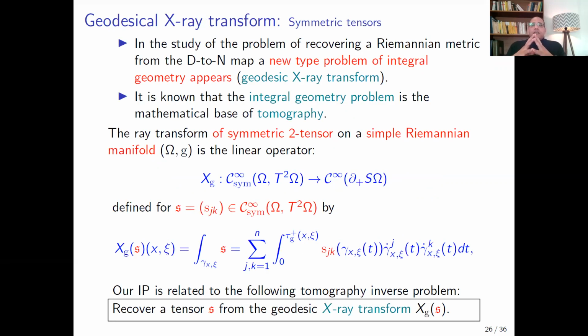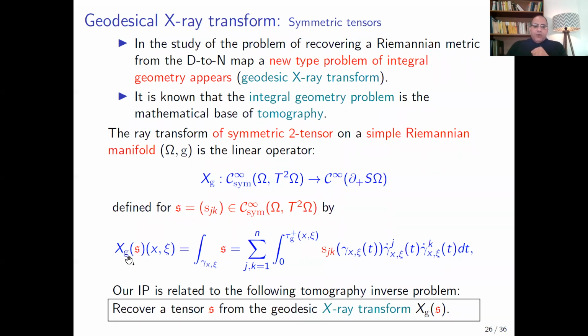In the study of the problem of recovering a Riemannian metric from the Dirichlet-Neumann map or the partial Dirichlet-Neumann map, a new problem of integral geometry appears, the geodesic X-ray transform. Let me define the geodesic X-ray transform for symmetric two-tensors.